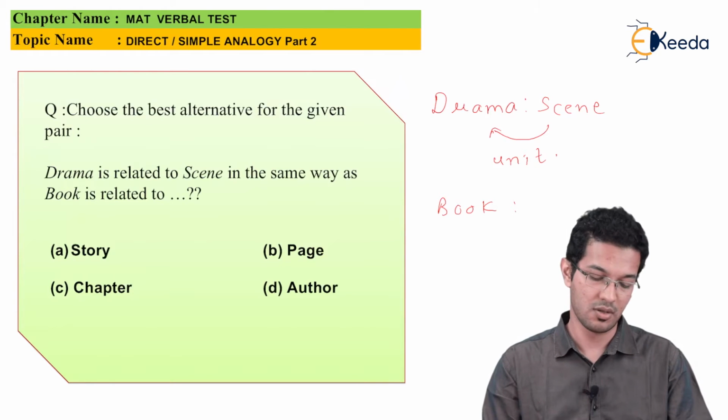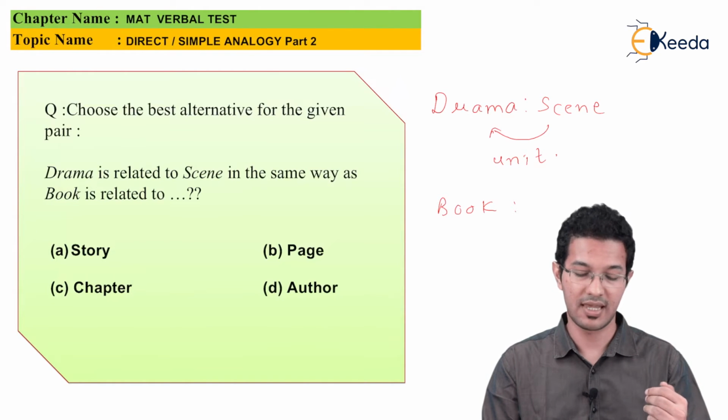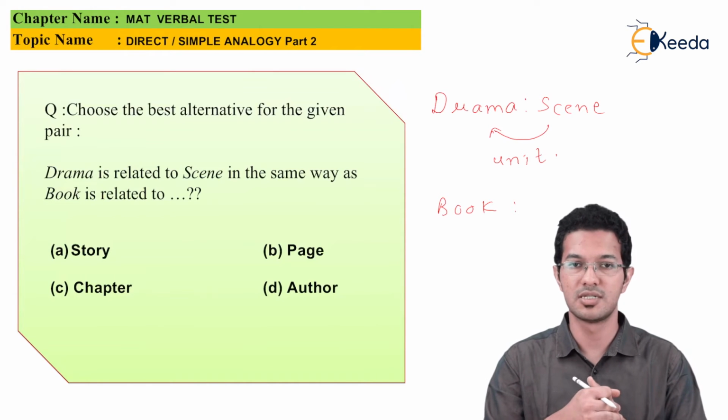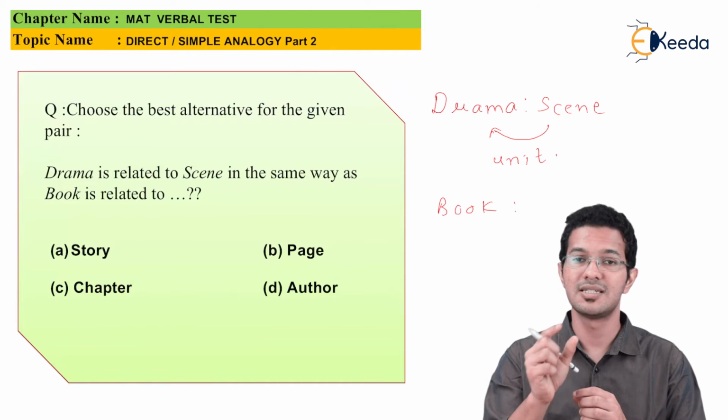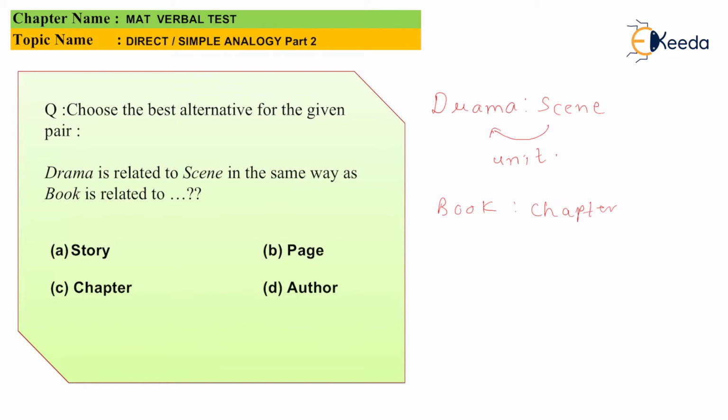If I look at the options, option A is story, option B is page, option C is chapter, whereas option D is the author. If we look closely at options B and C, we can understand that option C, which is chapter, is nothing but the unit of a book. I can also say that option B, which is nothing but a page, is also a unit. But page is nothing but a smaller unit of the book, whereas a chapter is little bigger than the page. Hence, we can say that option C, which is nothing but chapter, is the right answer.